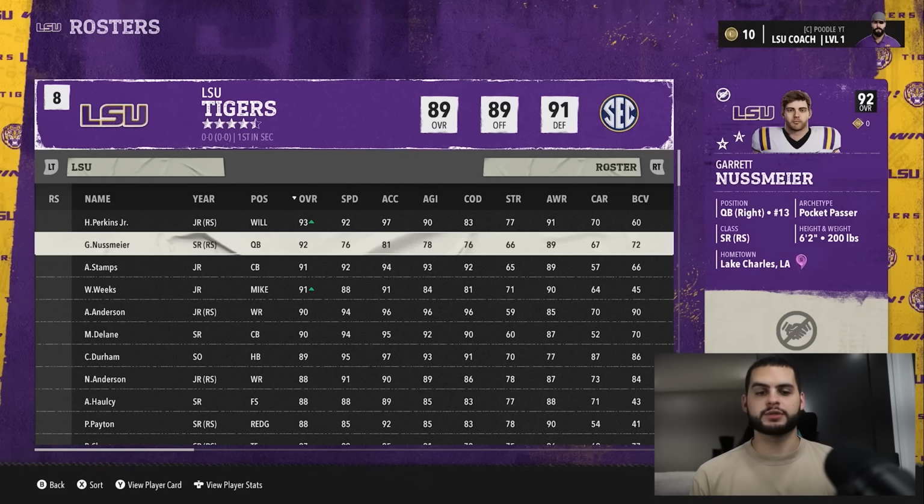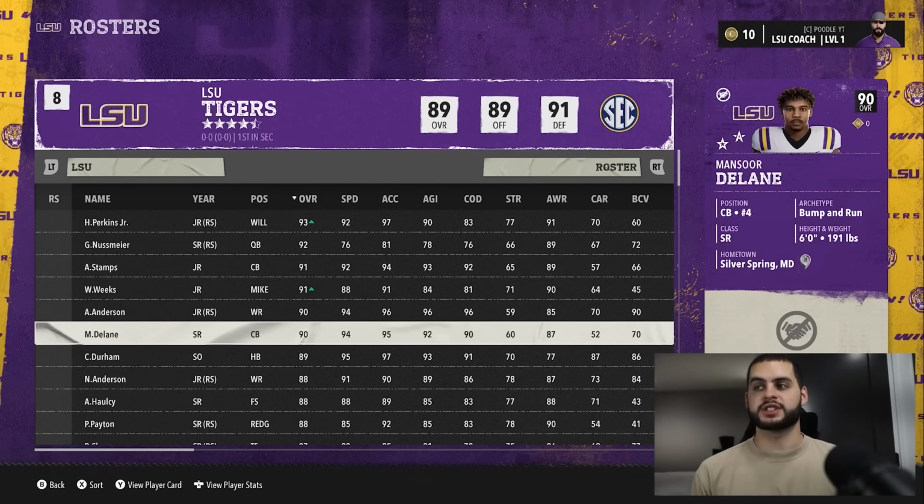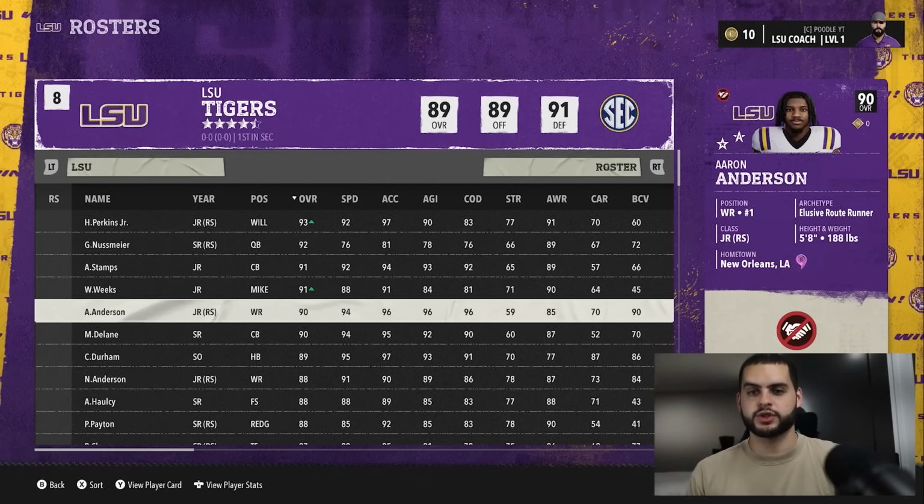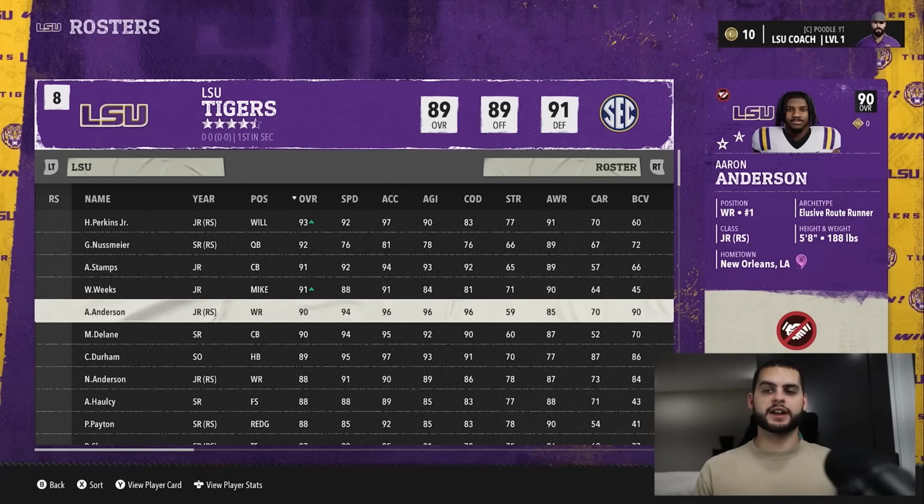So what you want to be doing all the time is always going through your team and looking at your deal breakers and seeing where you're starting to fall down. And if you see your pro potential dropping, you've got to do something about it. And more so, understanding that maybe bringing in 3 5-star quarterbacks in 1 year is not the best idea because you may run into a problem, especially if it's playing time or one of them is pro potential.